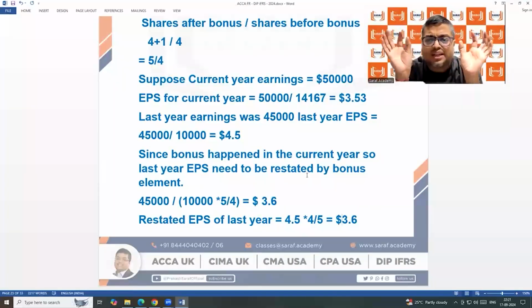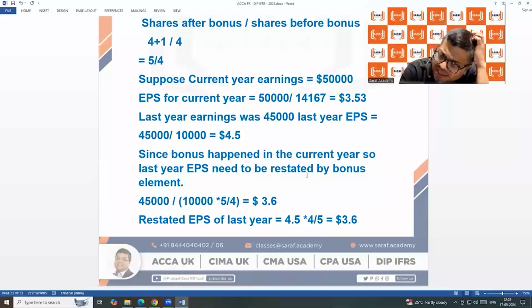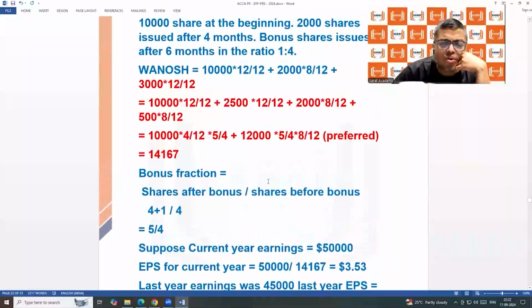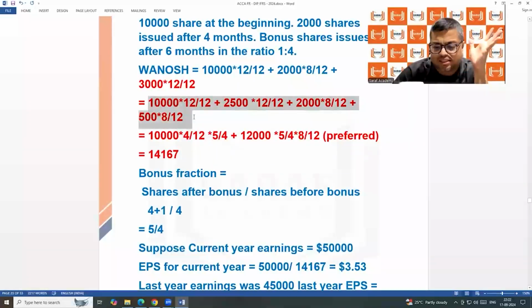First, calculate the bonus fraction. 2:3, 4:1, whatever. With the bonus total shares, without the bonus shares, divide to get the bonus fraction. Now, if the company makes a new issue during the year, then on the new issue, the bonus fraction will be applicable from the date of new issue. So on the original shares, till the date of new issue, apply the bonus fraction. But on the new shares, apply the bonus fraction from when the new shares came. Or you can do it like this. It's up to you.